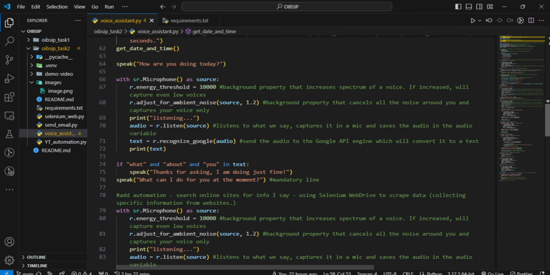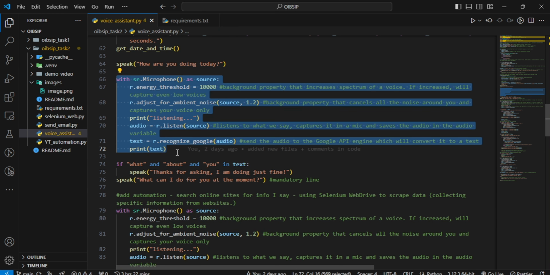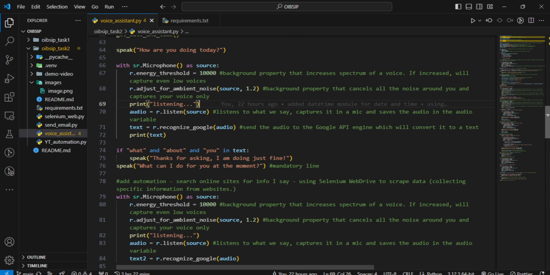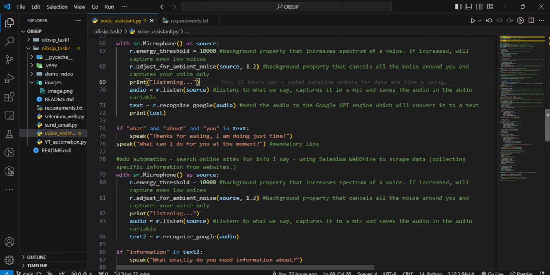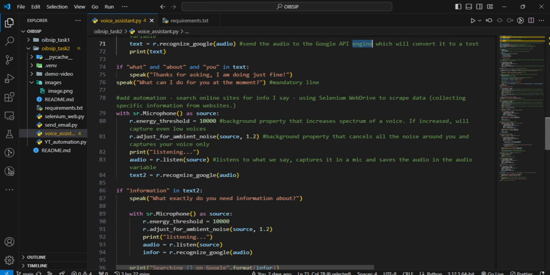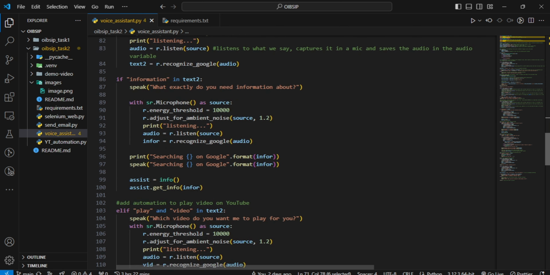And also, this is the block of code right here that is going to listen to your voice. This threshold just makes sure that the computer is able to capture your voice even when your voice is low. The ambient noise adjustment is just to cancel noise, like removing background noise when you're editing your videos. And yeah, this is the Google API repeating itself again. So what the computer does is that it listens, and after listening, it is able to perform your task.